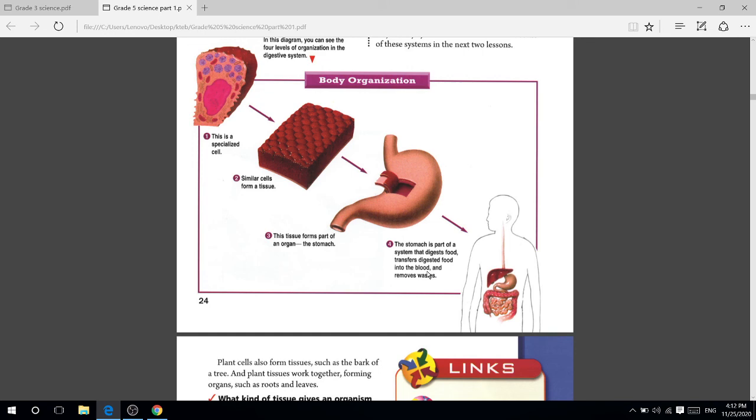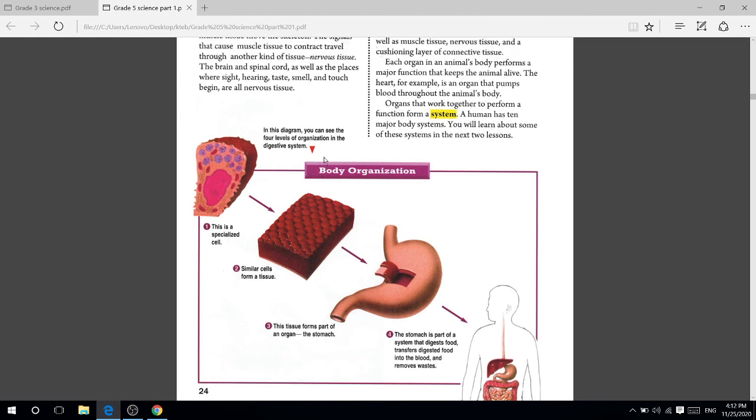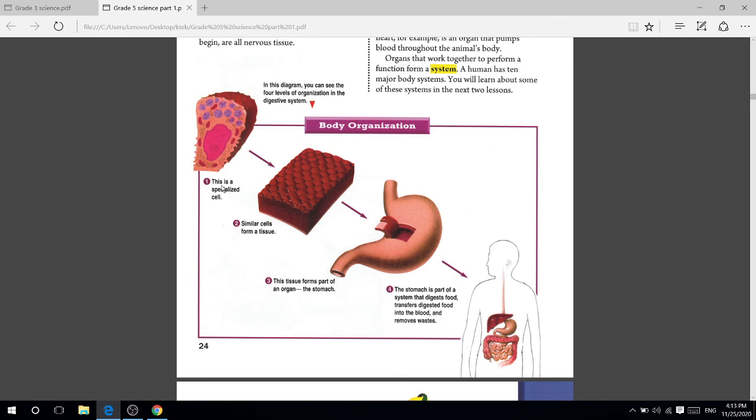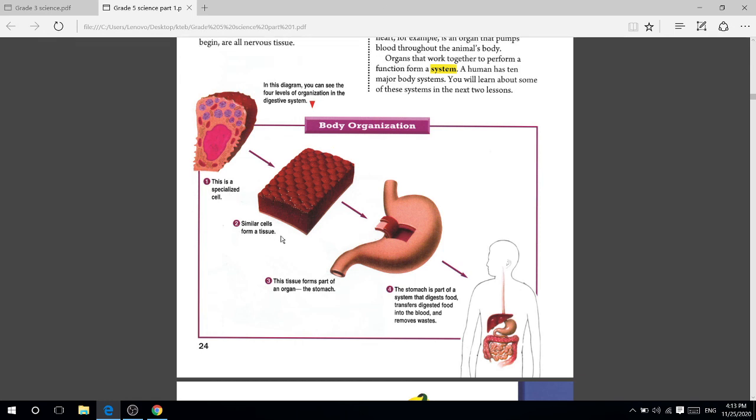Okay, students, let me give you homework. You should draw this diagram in your notebook and write down the name of each part. This is the body organization. You will draw this picture in your notebook and write down the name of the part. For example, this is specialized cells, and go on and write down all of the parts.